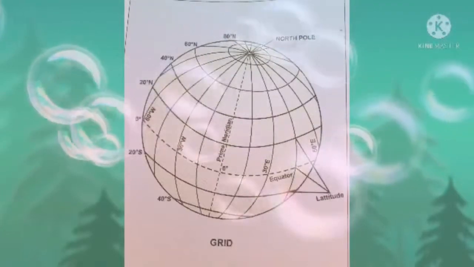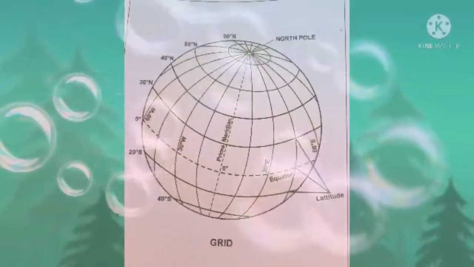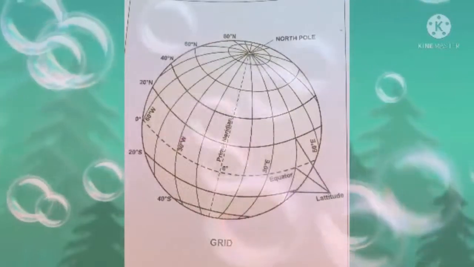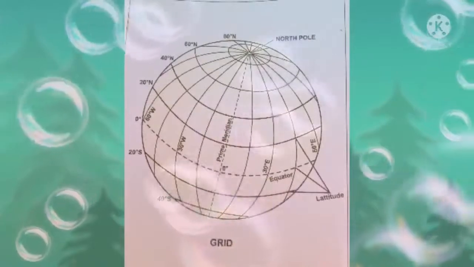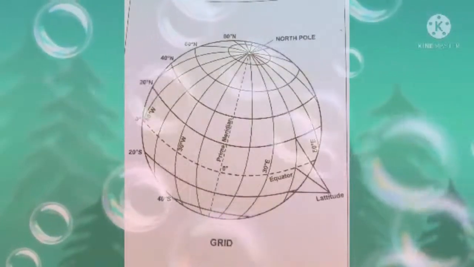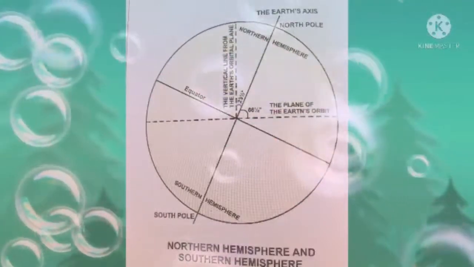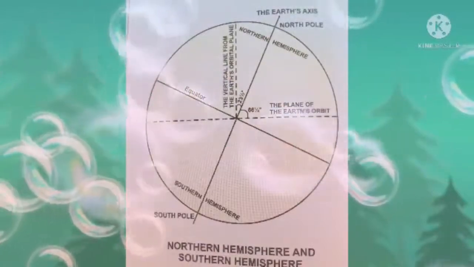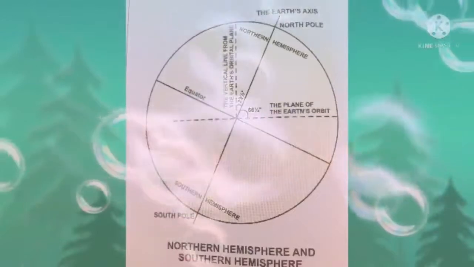You have to draw it as it is. You have to mark the North Pole and South Pole, then the prime meridian, the longest vertical line, then you have to mark latitudes. Okay, students, for the next diagram you have to mark northern and southern hemispheres, and the plane of earth's orbit. You have to mark that. Then the equator is marked as 0 degree. You have to mark these things.